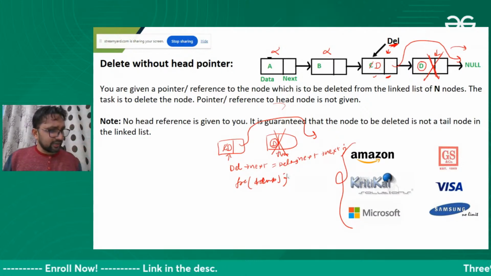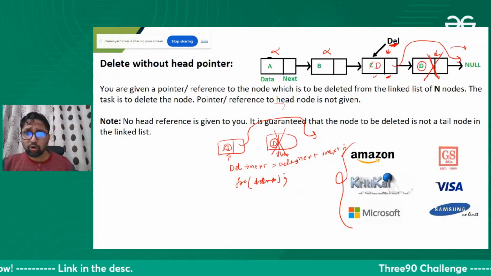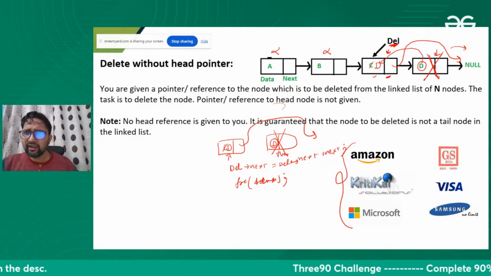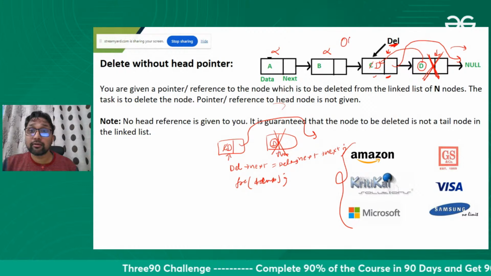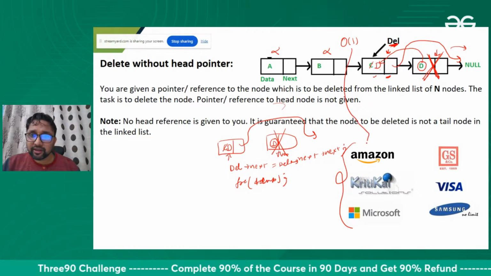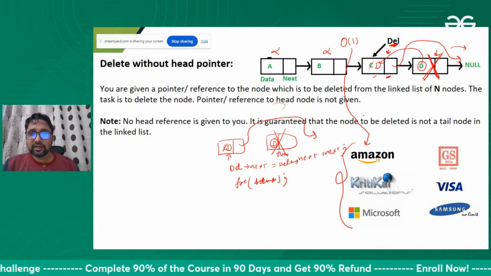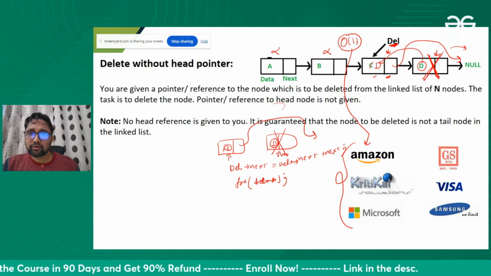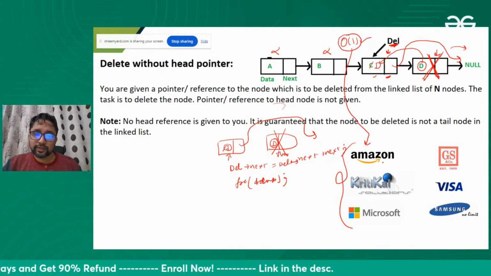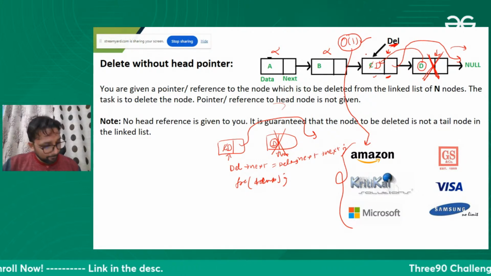Are you able to understand what I'm trying to say? Simply copy the data from here to here and now we can delete it. And how much time is this taking? Order of 1. Why these companies were very interested in this question is, whenever they see order of 1, they can solve a complex problem in order of 1 time. They jump to those types of problems. They love to ask questions from there.